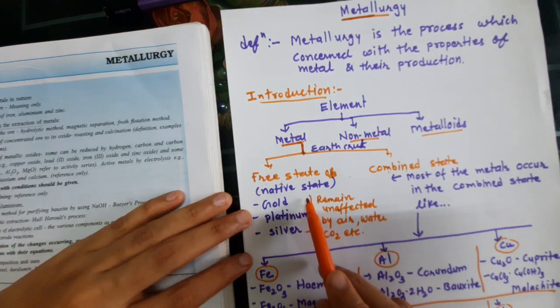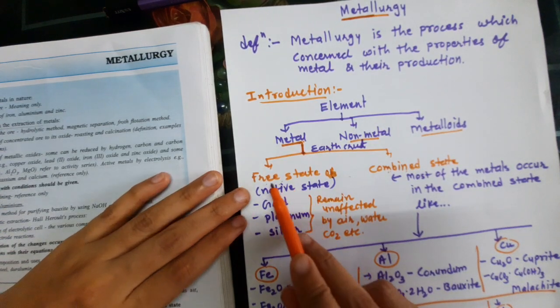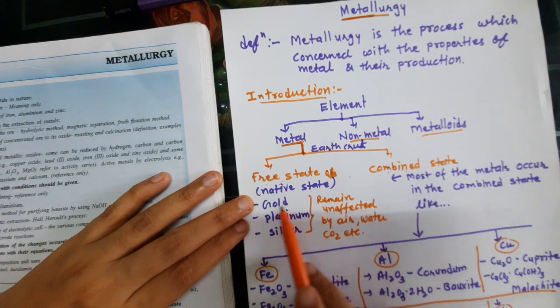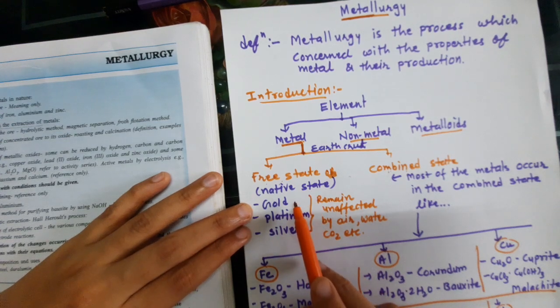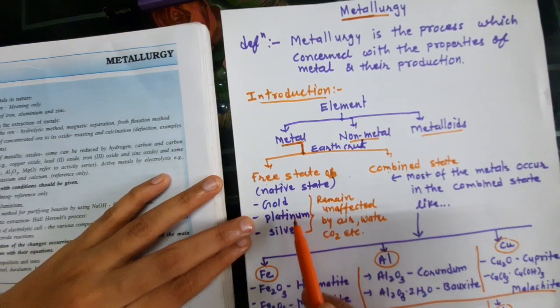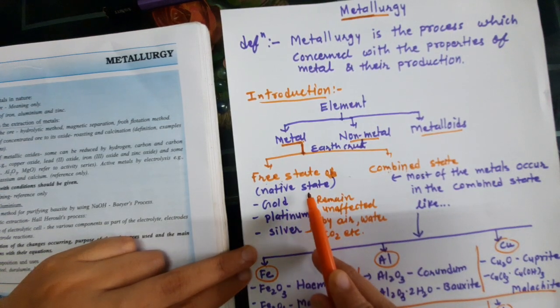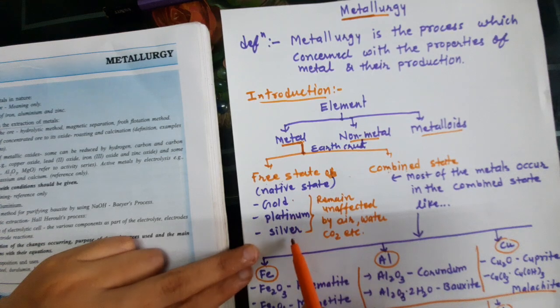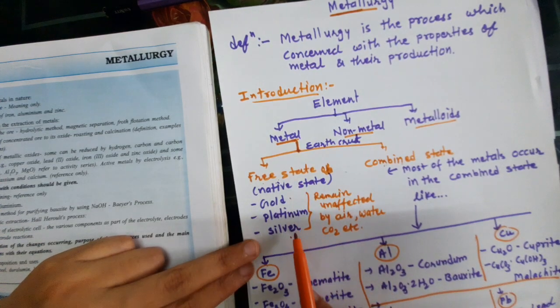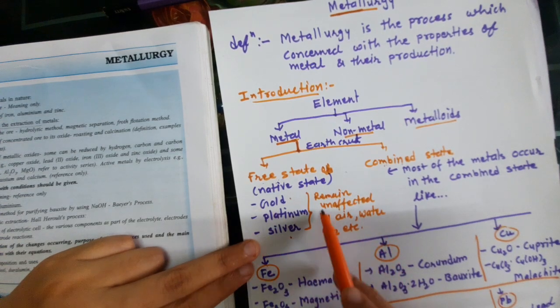So we can find them in a free state, the native state. Remember, from the exam point of view, the metals present in the free state or native state are gold, platinum and silver. You can write that these metals are unaffected by air, water and carbon dioxide, etc.